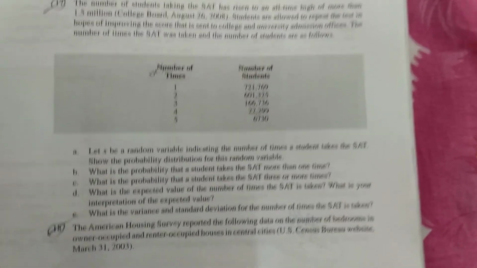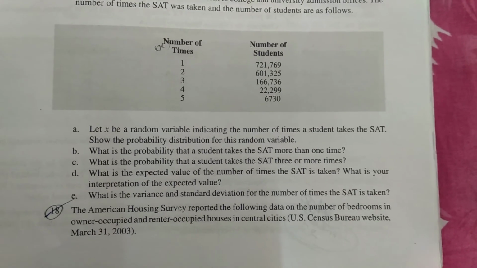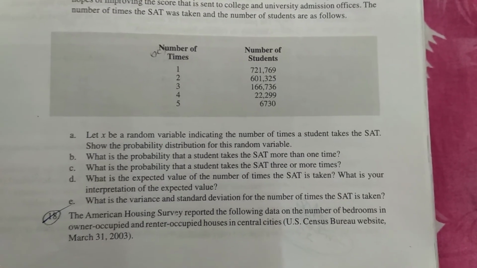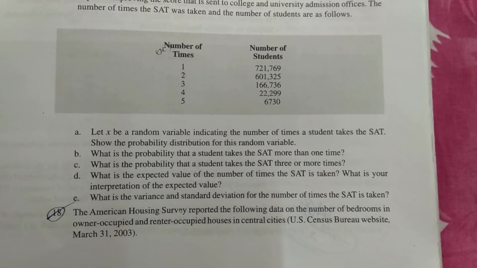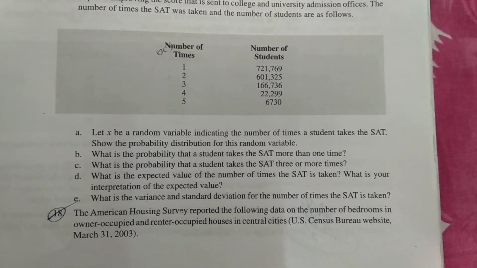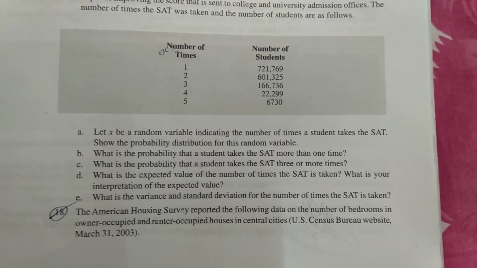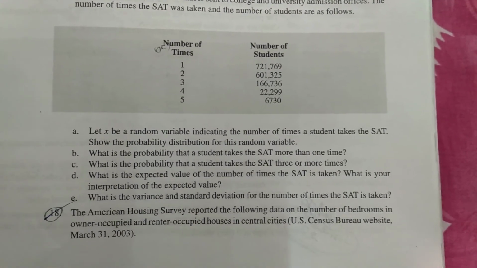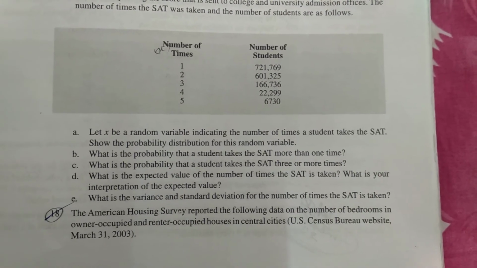So we have to find, in part A, let x be a random variable indicating the number of times a student takes the SAT, and the probability distribution for this random variable. Next, what is the probability that a student takes the SAT more than one time?